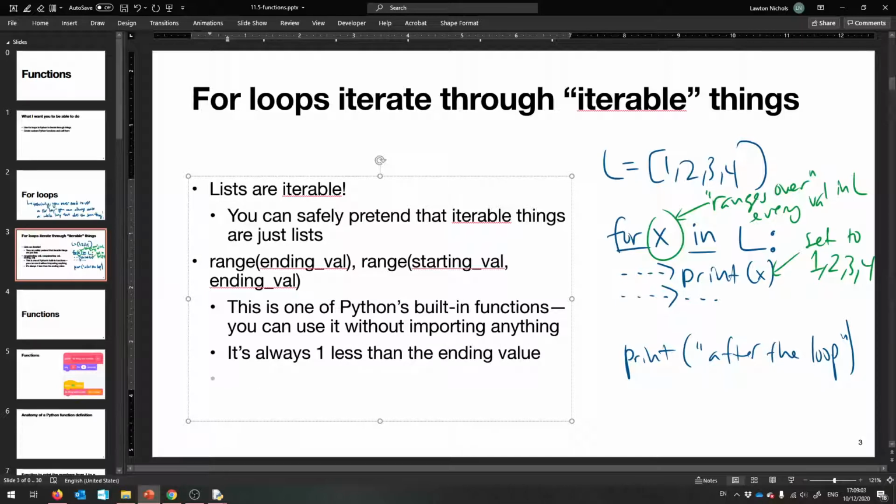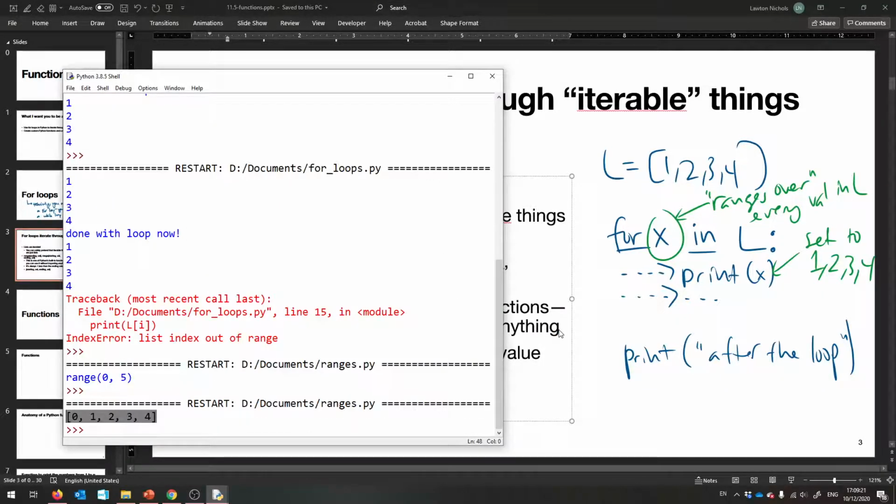So it gives you the range inclusive of the starting value, depending on what you give. Starting value and then ending value, but it doesn't go all the way to the ending value, so it just touches it. That's the range that you get in math notation. So that's range 0 to 5.